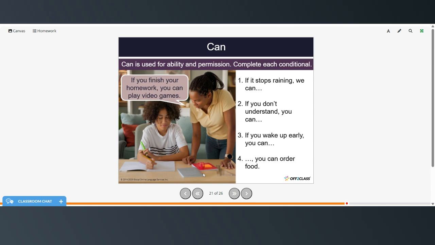Can is used for ability and permission. If you finish your homework, you can play video games. And again, you can try making some conditional sentences using can.